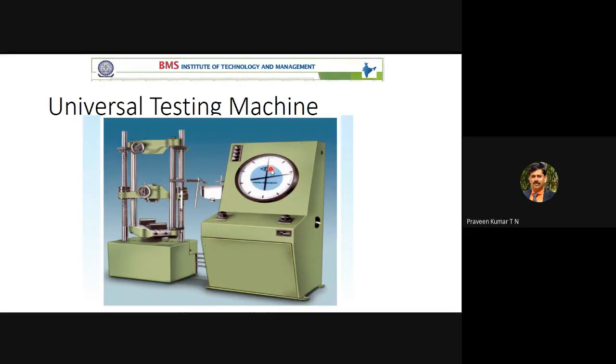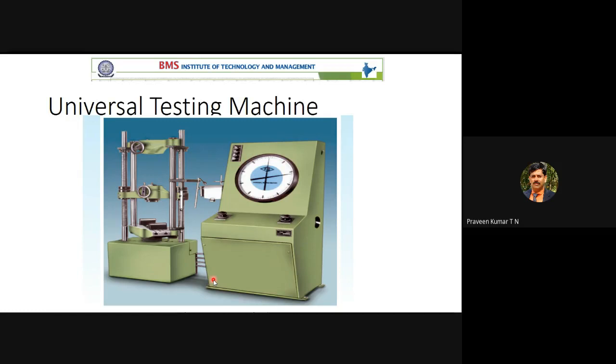This is the machine you've seen. This is a company brochure. We have the same machine from the same company, but it is an old machine, almost 15 years old, and still it works well. This is a universal testing machine. It is called universal because by this machine we can conduct a minimum of four tests. With the attachments we have at present, one is the tensile test, one is the compression test, one is the bending test, and one is the shear test.